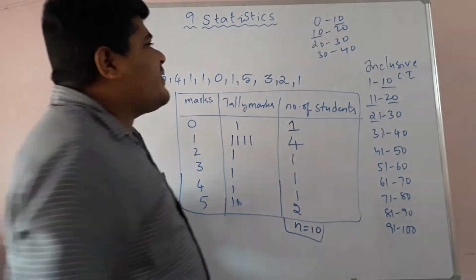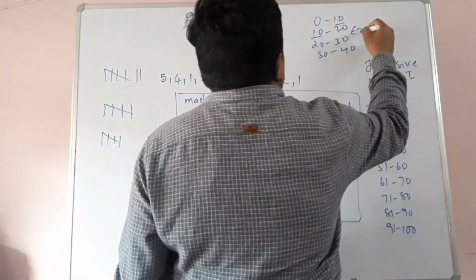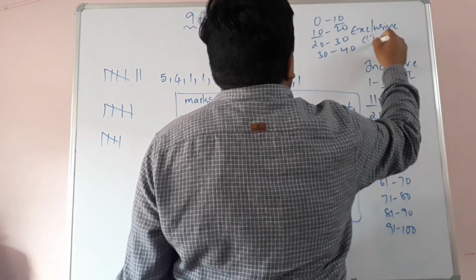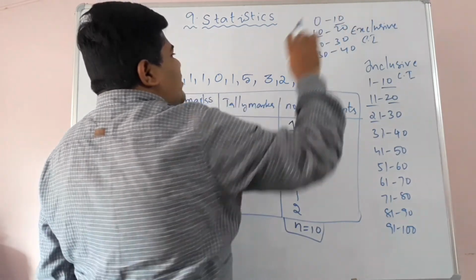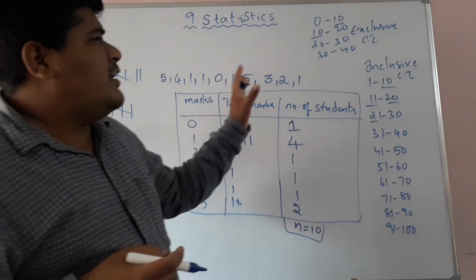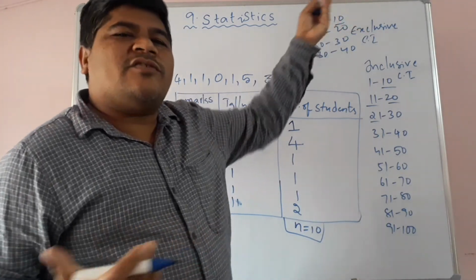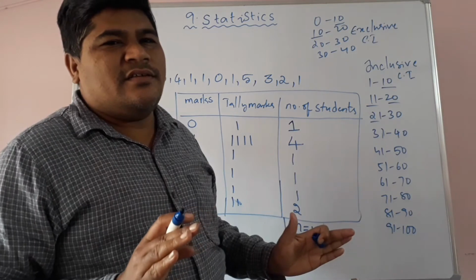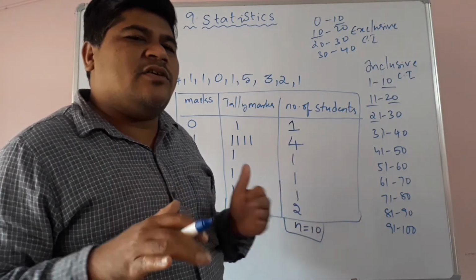These are the exclusive class intervals. So, children: inclusive class intervals, exclusive class intervals. Exclusive class intervals are also called class boundaries.